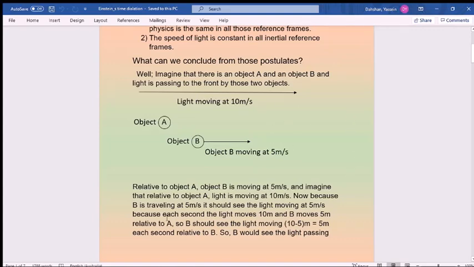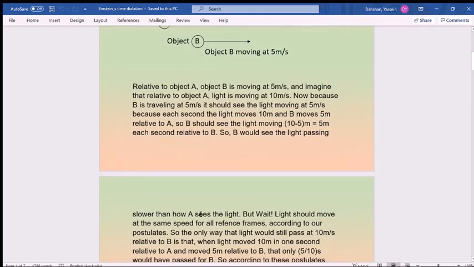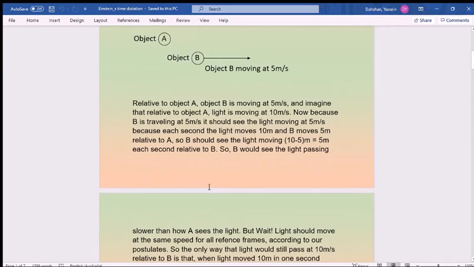Now, because B is traveling at 5 meters per second, it should see the light moving at 5 meters per second instead of 10. Because each second the light moves 10 meters and B moves 5 meters relative to A, so B should see the light moving at 5 meters per second. So B would see the light passing slower than how A sees the light.